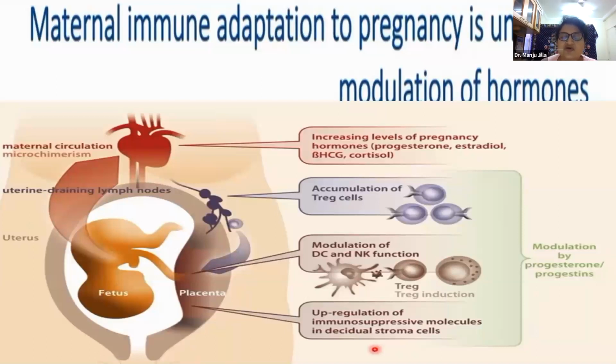Because of these hormones, there is accumulation of T regulatory cells, modulation of the dendritic cells and natural killer cell function, and upregulation of immunosuppressive molecules in the decidual stroma. The most important cells in implantation are the stromal cells, followed by the immune cells.